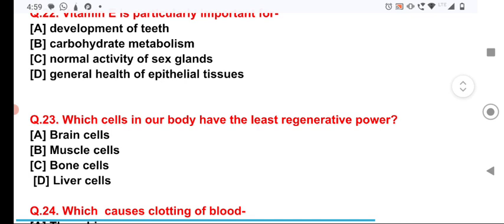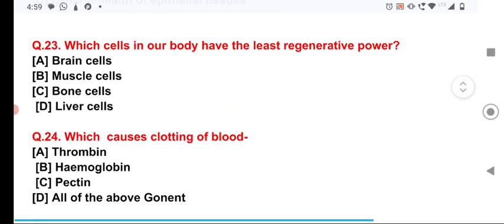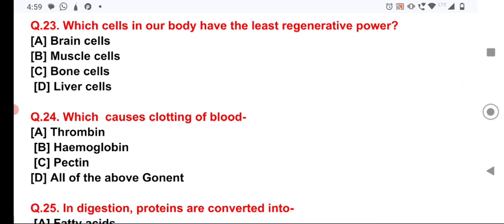Now, question number 23, which cell in our body has the least regenerative power? Option A, brain cells in our body have the least or no power of regeneration. Now, question number 24, which causes clotting of the blood? It is the thrombin which causes clotting of the blood.